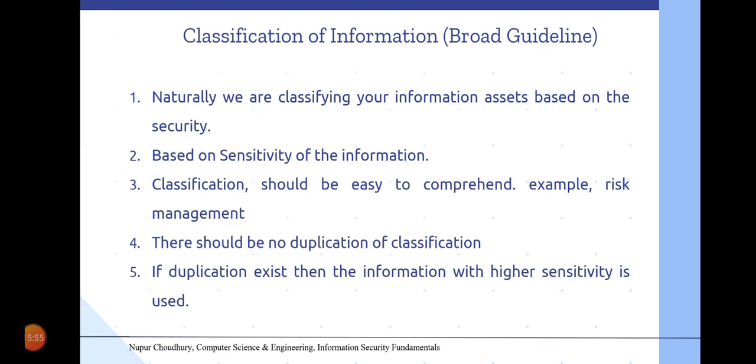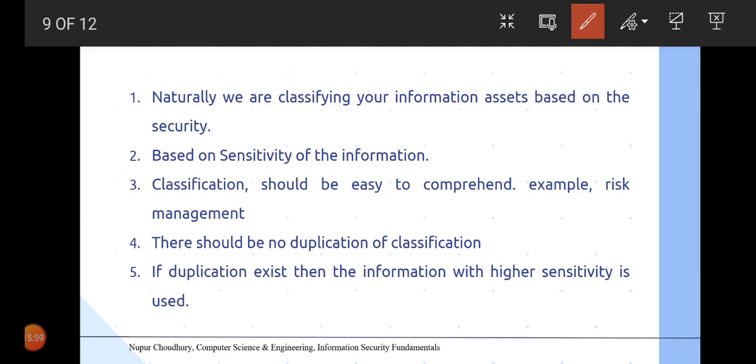So how can we classify this information asset? One important aspect of it is the sensitivity of the information. That means how sensitive is the information. Based on that we can have several categories. So classification should be easy to comprehend. That means we should be easily able to understand the various categories.